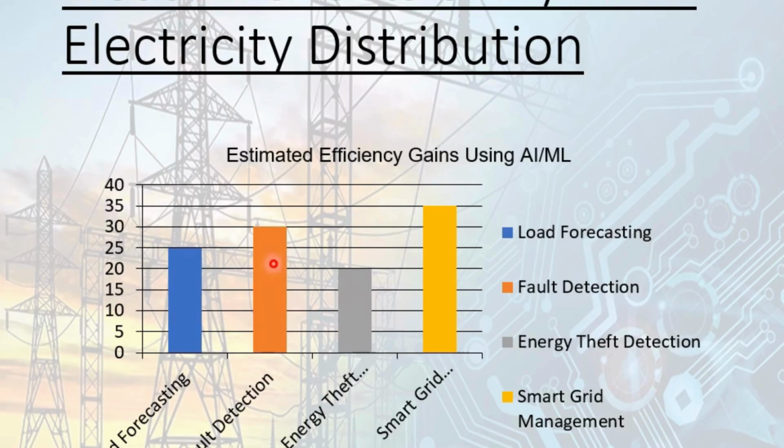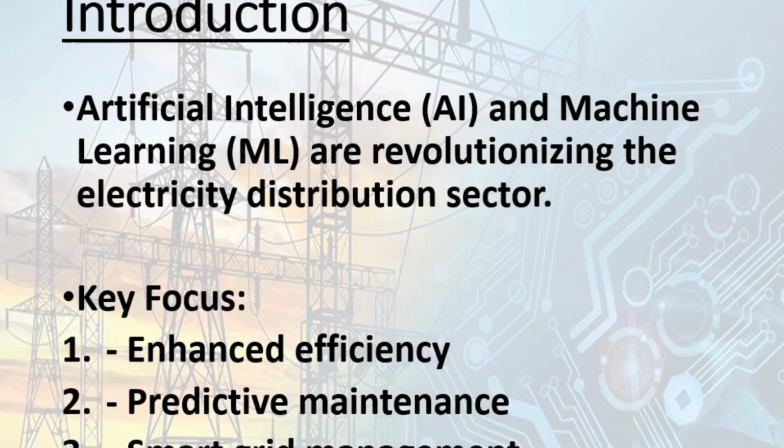This is fault detection. Fault detection has improved its efficiency by 30% due to the use of AI and ML. Then energy theft detection has increased by 20%. Then smart grid. The smart grid integration and management has been possible, and its efficiency gain has been 35%. So this is how AI and ML benefit the electricity distribution sector. Now, AI and machine learning are revolutionizing every field, and the electricity distribution sector is one of them.